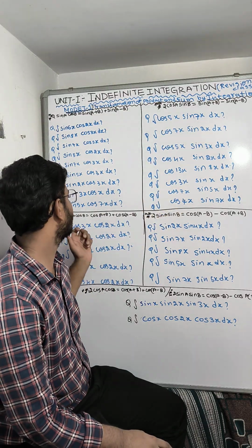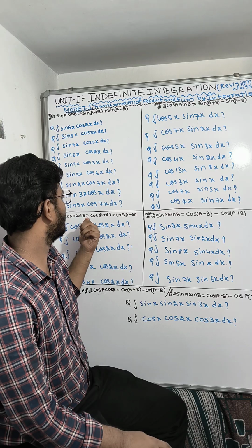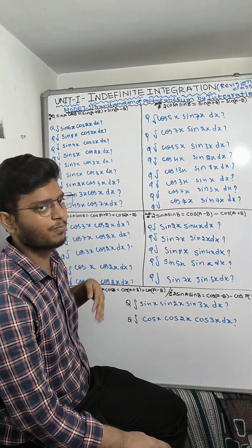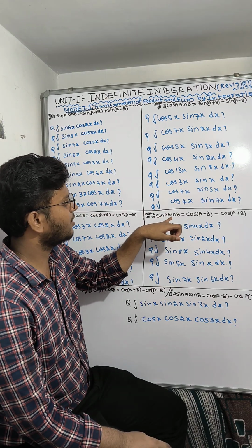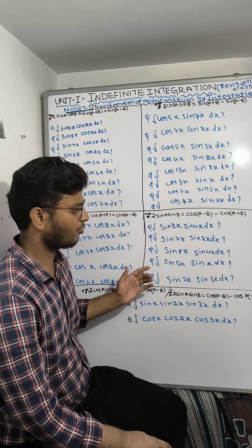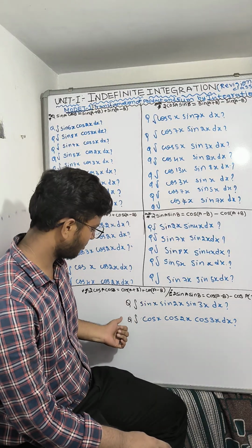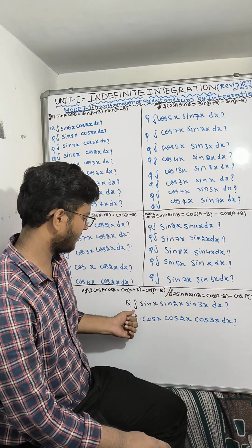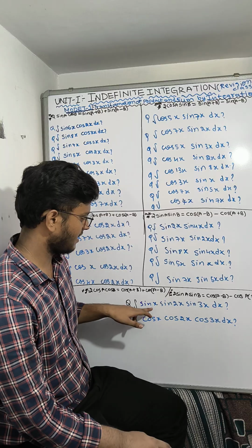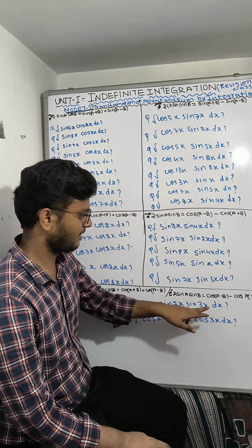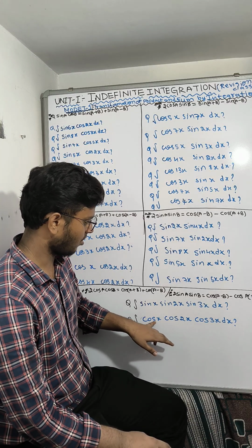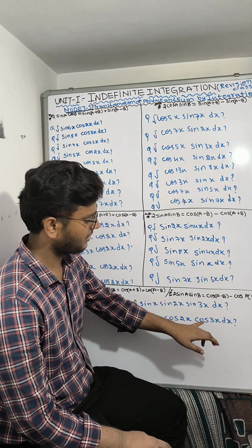We solved some problems, and 2 cos A cos B is equal to cos(A plus B) plus cos(A minus B). We solved some problems, and 2 sin A sin B is equal to cos(A minus B) minus cos(A plus B). We solved some problems, and the special two problems: the integral of sin x sin 2x sin 3x, the product, we solved. And I also gave homework: integral of cos x into cos 2x into cos 3x dx.